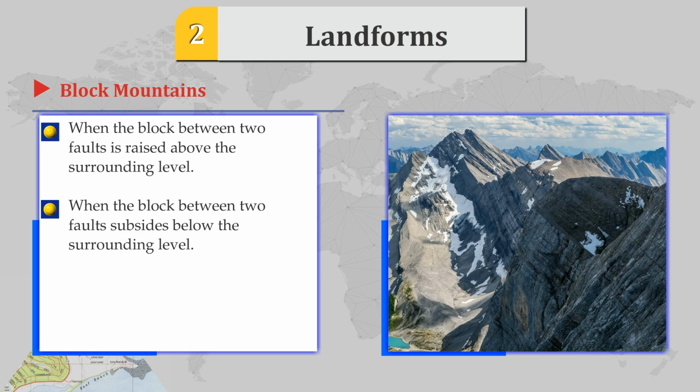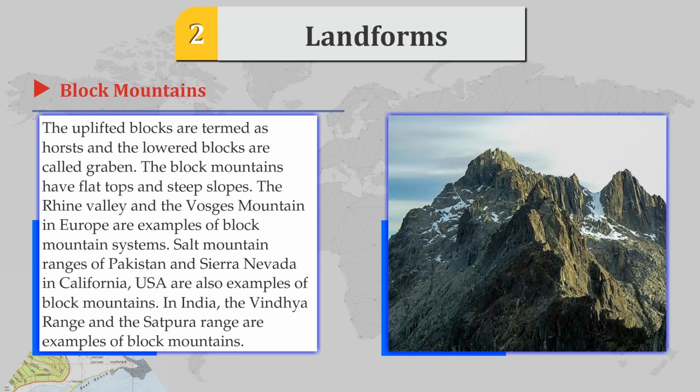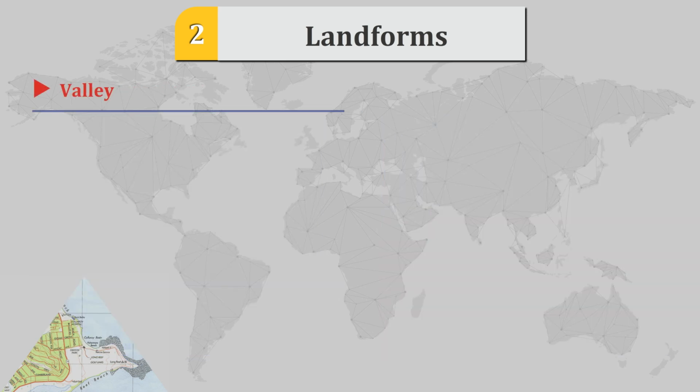When the block between two faults subsides below the surrounding level, the uplifted blocks are termed as horsts, and the lower blocks are called graben. The block mountains have flat tops and steep slopes. The Rhine Valley and the Vosges Mountain in Europe are examples of block mountain system. Salt mountain ranges of Pakistan and Sierra Nevada in California, USA are also examples of block mountains. In India, the Vindhya ranges and the Satpura ranges are examples of block mountains.